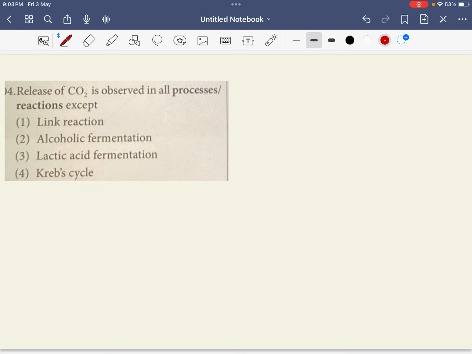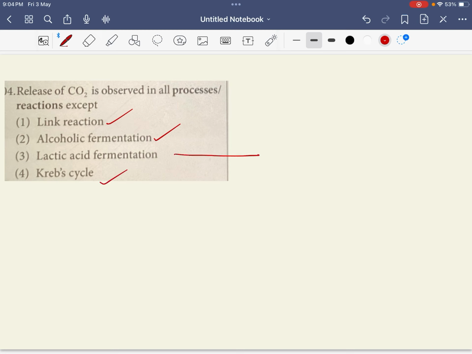Release of carbon dioxide is observed in all processes except. Let's see. The reactions given here are link reaction, alcoholic fermentation, lactic acid fermentation, Krebs cycle. So the link reaction is a reaction that is linking between your glycolysis and citric acid cycle, right? So of course we know the carbon dioxide has been produced there. Alcoholic fermentation also, we see the carbon dioxide as an end product along with your alcohol. Krebs cycle also does produce carbon dioxide.